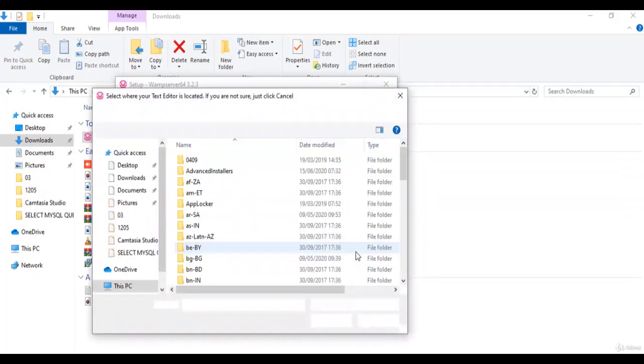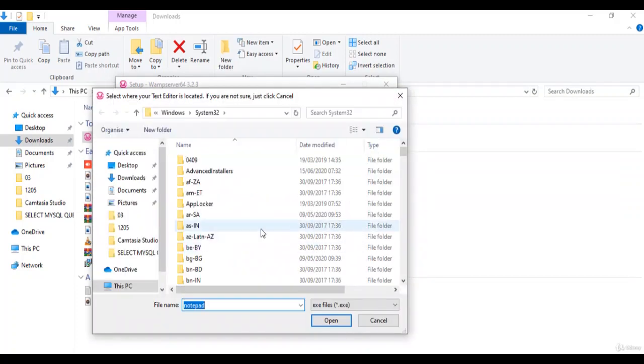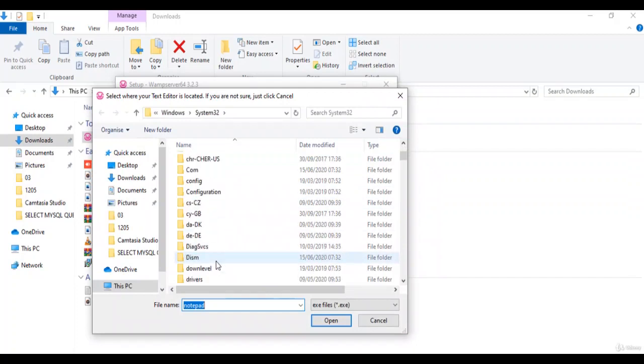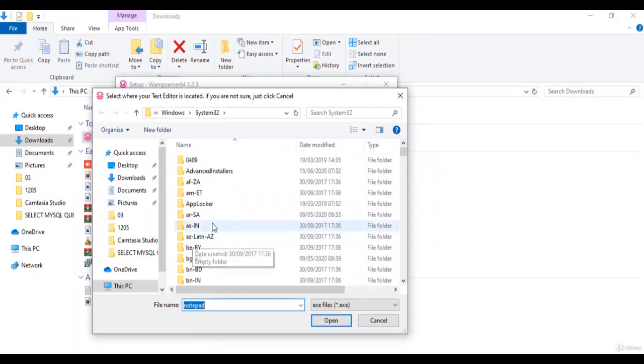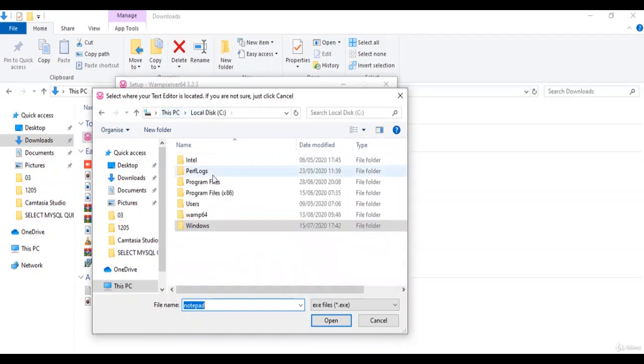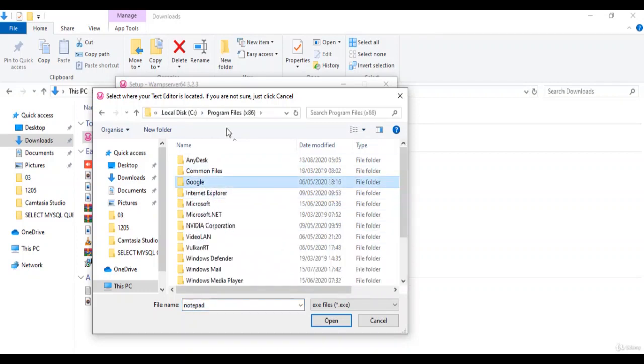Right, good. So we can use Notepad or Notepad++ or Sublime editor for the project. I'm going to go ahead here, guys, because it's asking to choose the text editor. I have Sublime editor on my PC, in Program Files Sublime.